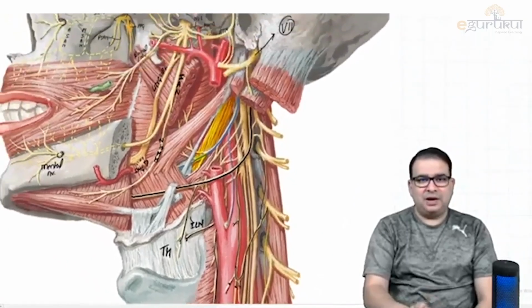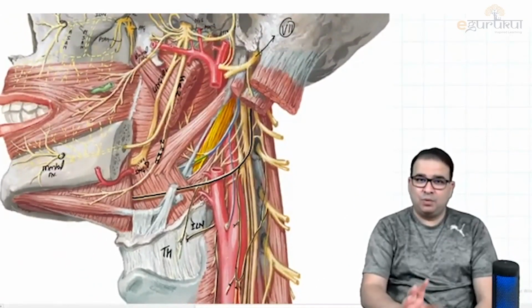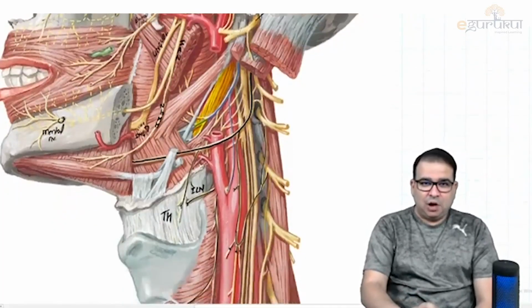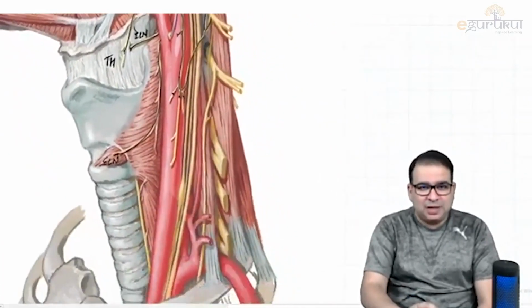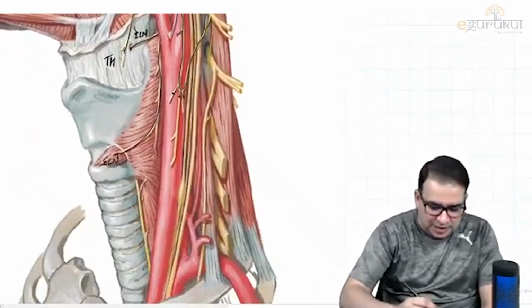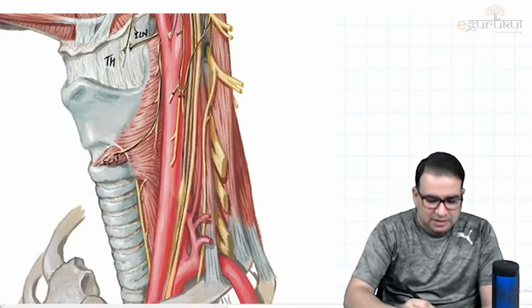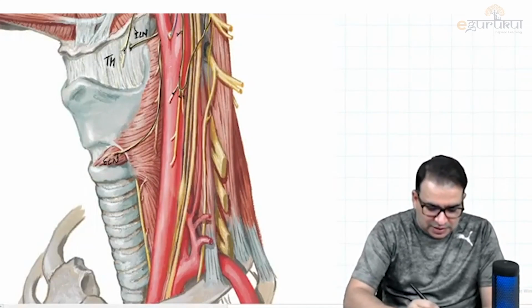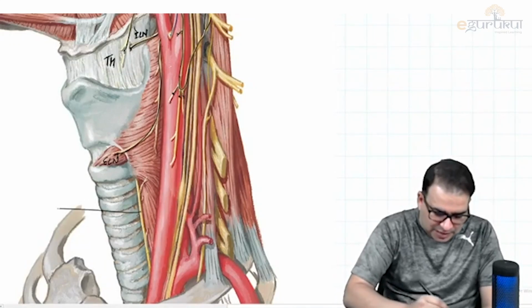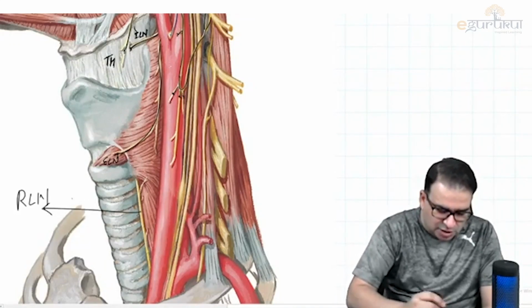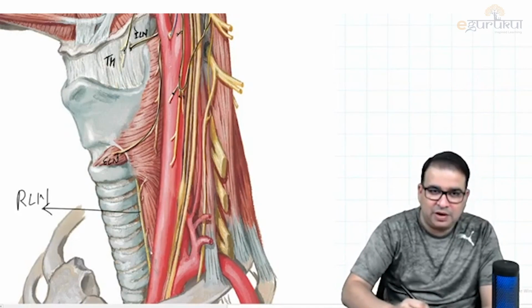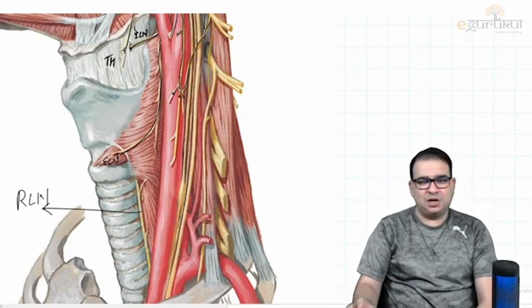Even this much identification, that's more than enough. All other small things, like if you see these ganglions here, that is because the sympathetic chain is there. Then this main nerve is the vagus nerve. Then the nerve which is coming back here, what nerve is that? That is the recurrent laryngeal nerve. You can see it is coming up between the trachea and esophagus. That's the recurrent laryngeal nerve.